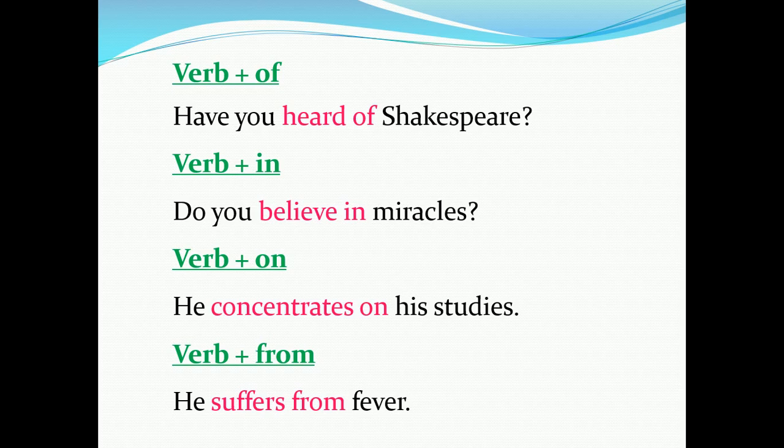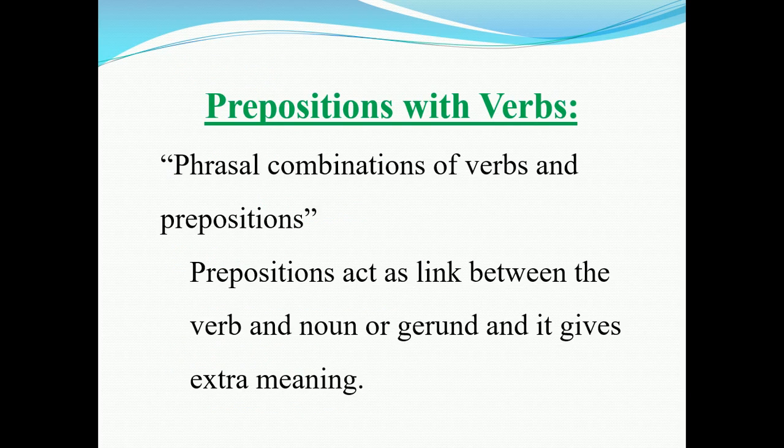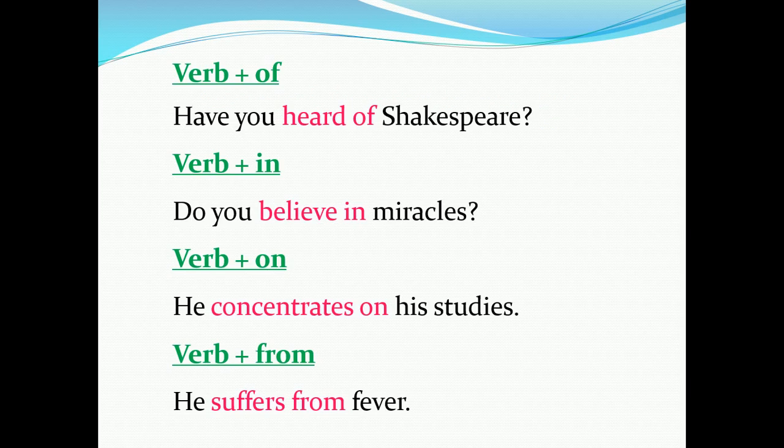So, after going through these examples, once again, I would like to explain the particular definition which we have already seen. And the definition goes like this. Prepositions act as link between the verb and noun or gerund, and it gives extra meaning. Now see the examples given here. See whether these verbs plus prepositions are giving some extra meaning.